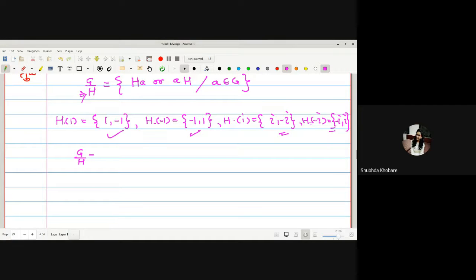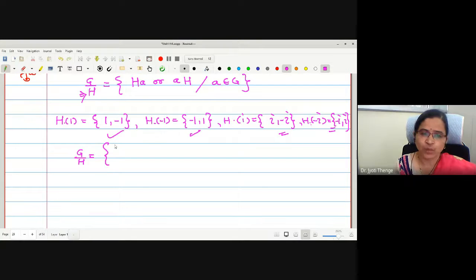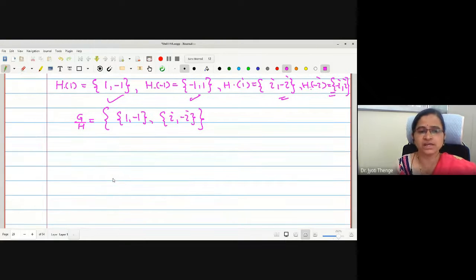Two different quotients, right? One is {1, -1}, the second is {i, -i}. Therefore, what is the nature of the elements in this quotient group we have written? These are sets. If you just check this G, I will write the elements like this: 1, -1, i and -i.